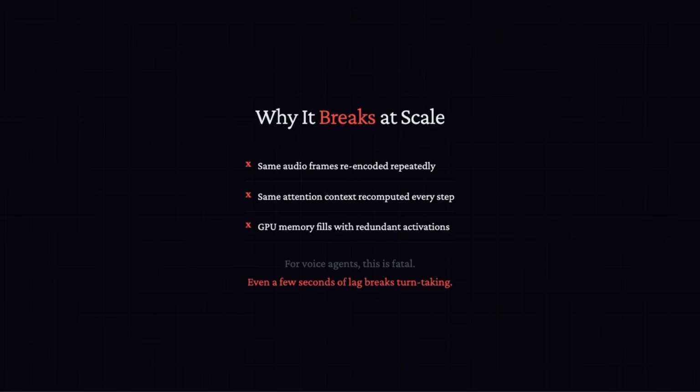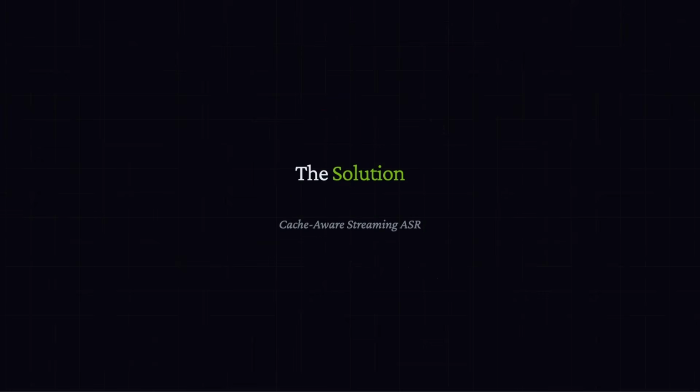Now, this is fine for small audios, however, it breaks at scale. But why? The same audio frames are re-encoded repeatedly, which means the same attention context is recomputed at every step. This also means that the GPU memory fills with redundant activations. So for voice agents, this can be fatal. Even a few seconds of lag breaks the turn-taking capabilities of voice agents. So they proposed cache-aware streaming ASR.